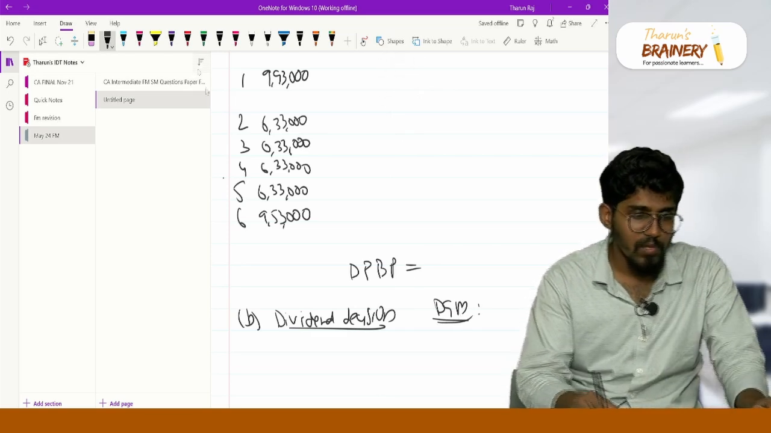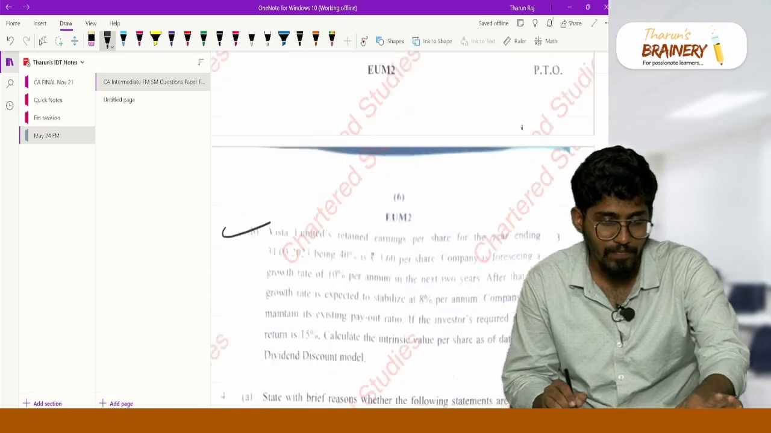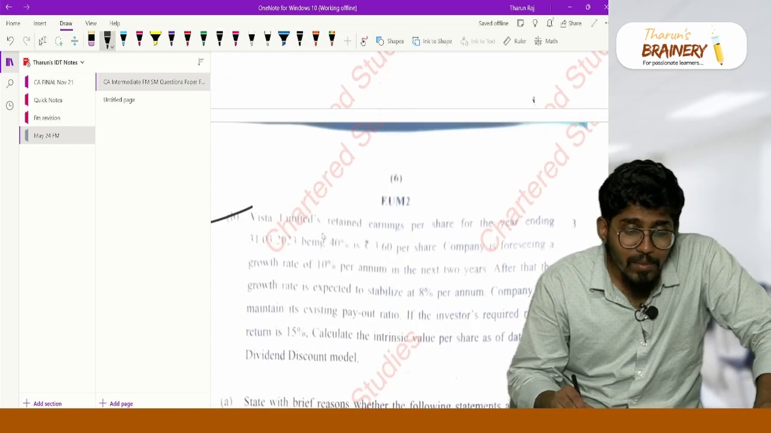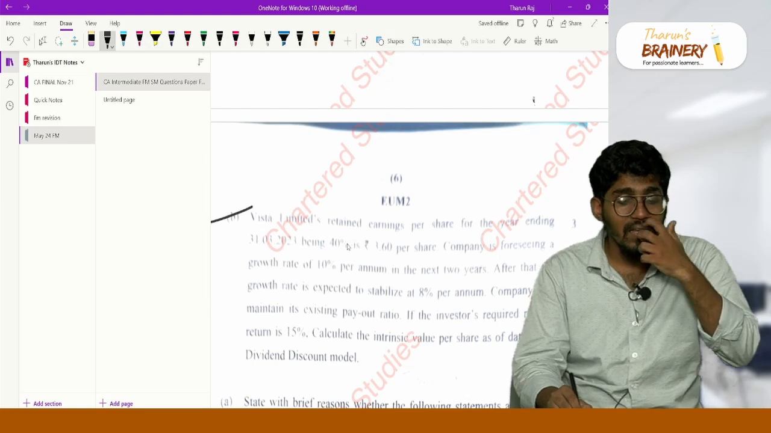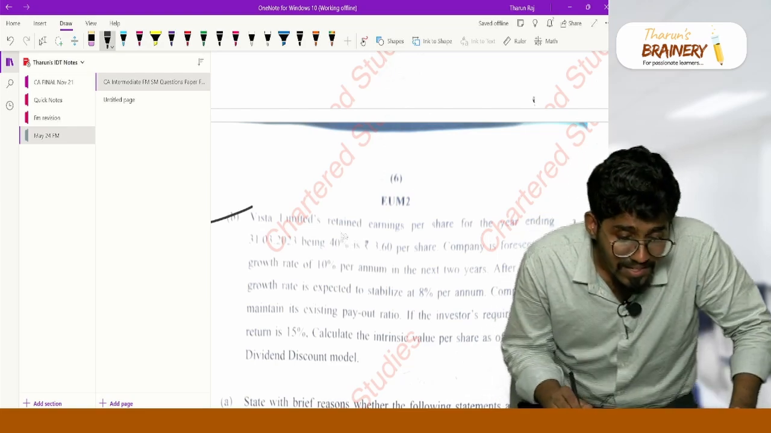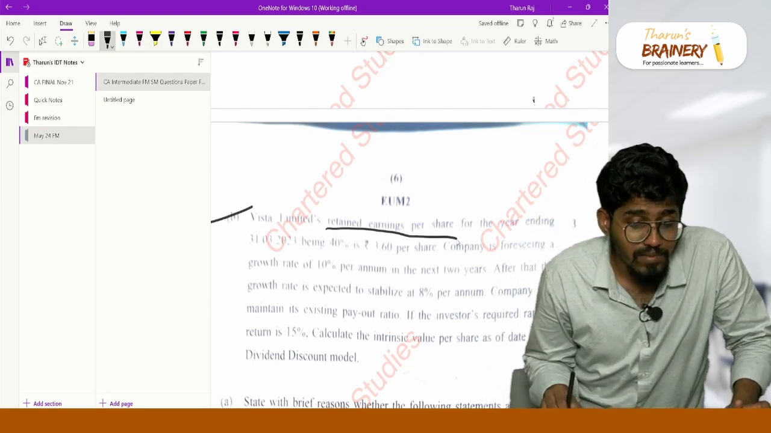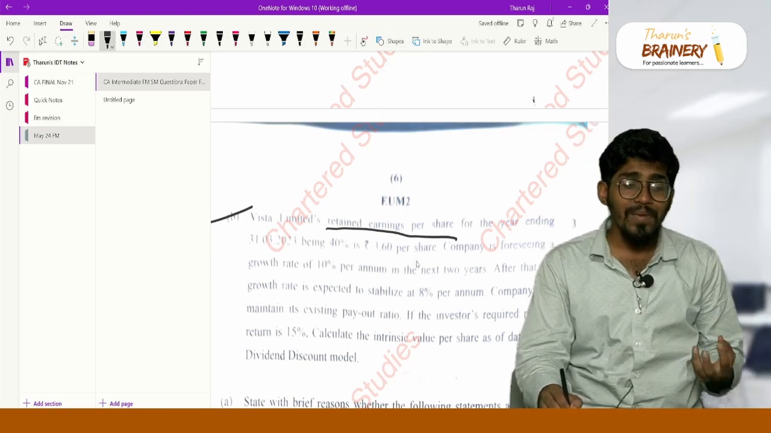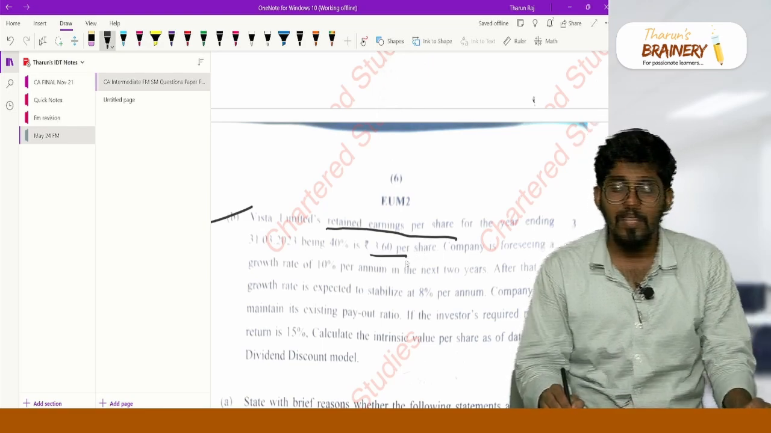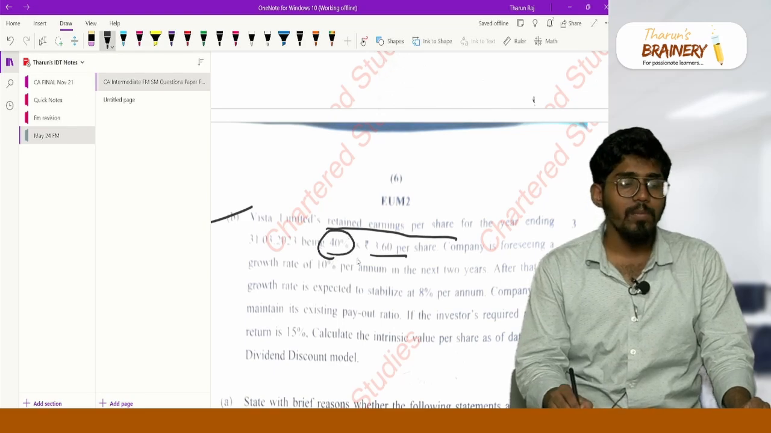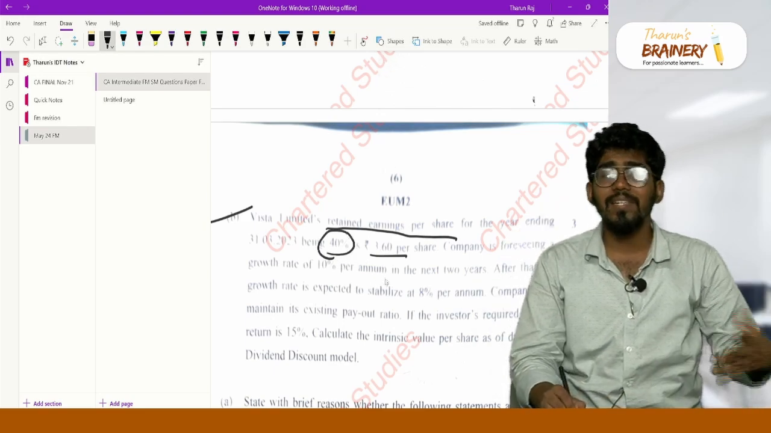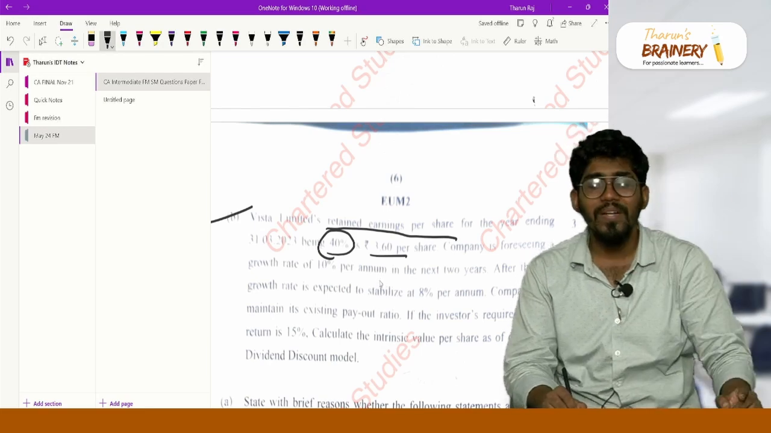Sir, how to do this problem? Let us read the problem first. If you're not seeing the screen, just listen to me. Vista Limited's retained earnings per share. They are not telling earnings per share, but retained earnings per share. My retained amount is 3.6 and my retention ratio is 40%. So 40% is my retained amount and 60% is my dividend amount.